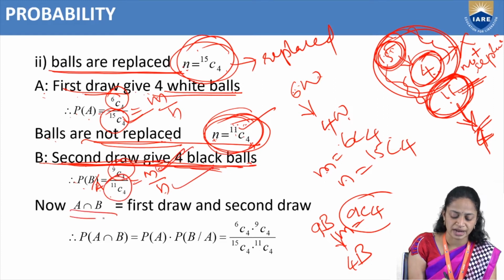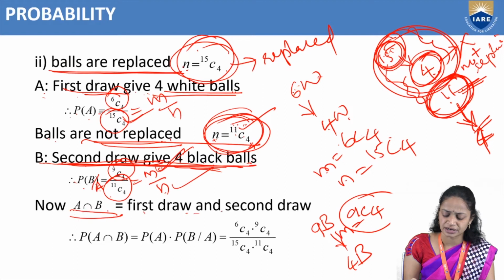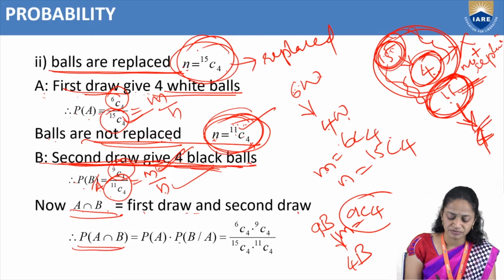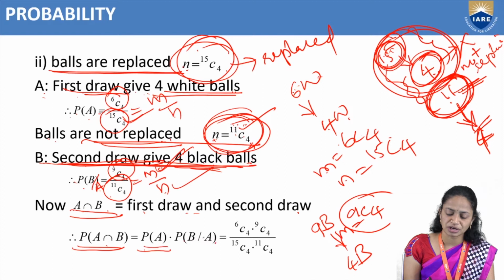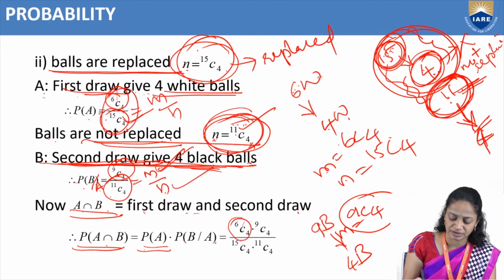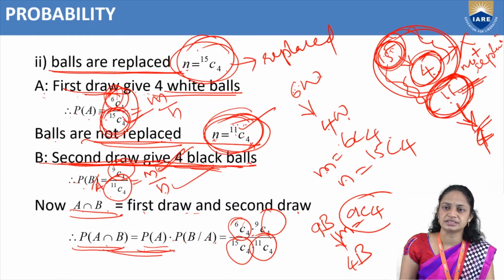Now we have to find A intersection B. A intersection B is nothing but first draw and second draw. We are going to find the probability of A intersection B. Already we have discussed that, by conditional probability, P of A intersection B equals P of A into P of B divides A. Already we have solved: P of A is 6C4 divided by 15C4, and P of B divides A is 9C4 divided by 11C4. So this is the probability of A intersection B.